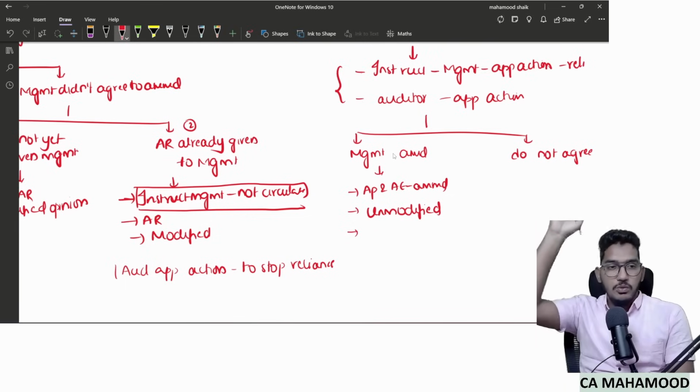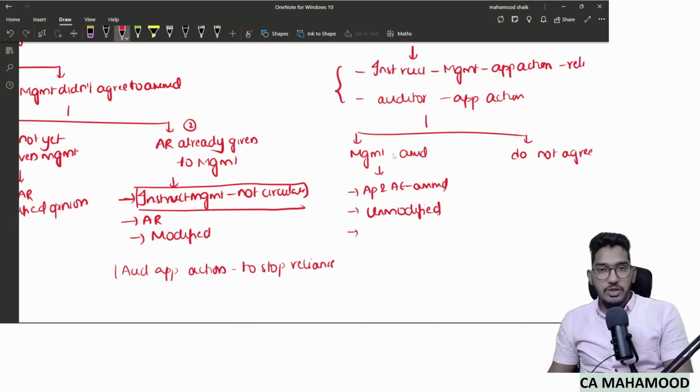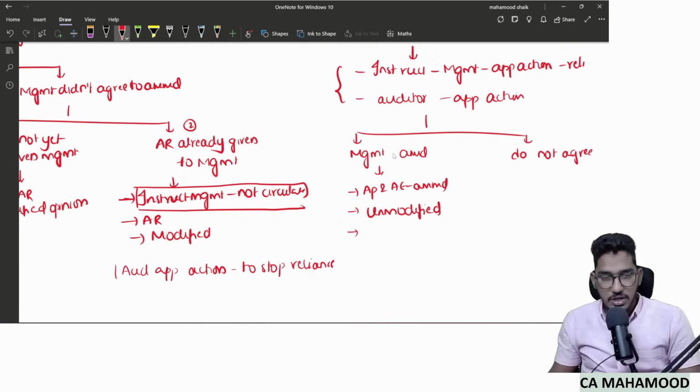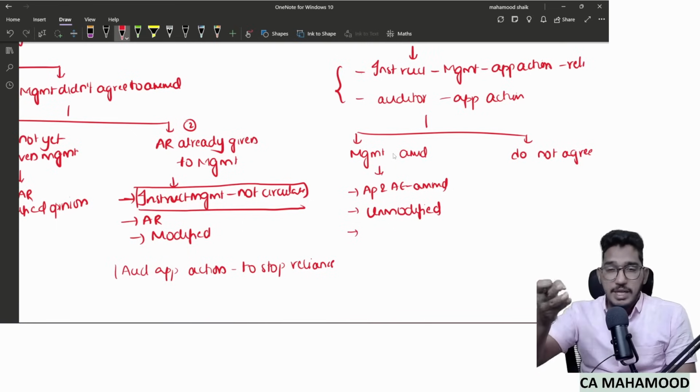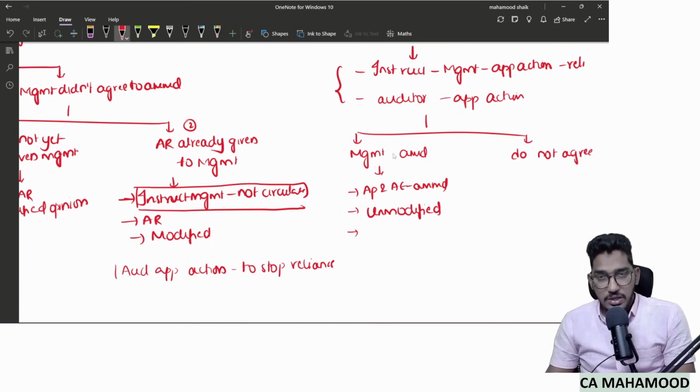Shareholders have already got one copy of financial statements and audit report earlier, because the financial statements were already issued. Now, after this amendment, financial statements and audit report will be circulated once again. Shareholders will have two financial statements in their hands. They might not be able to understand the difference between the previously issued financial statements and the now given financial statements. So that's why the standard asks you to give an unmodified opinion only, but